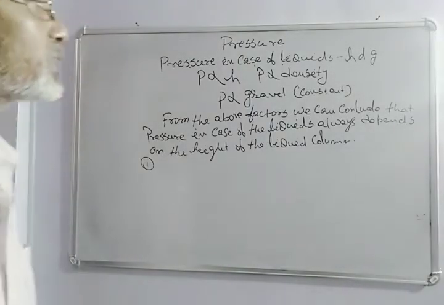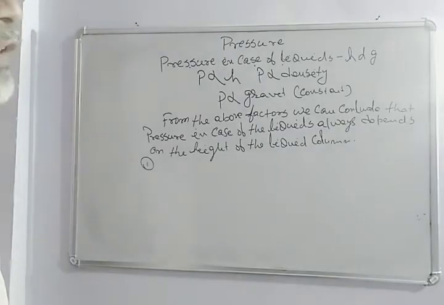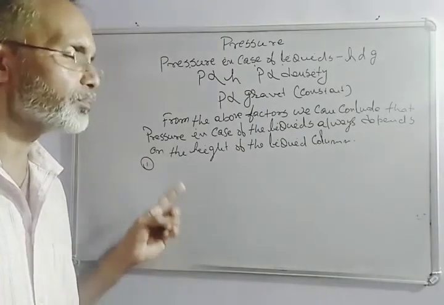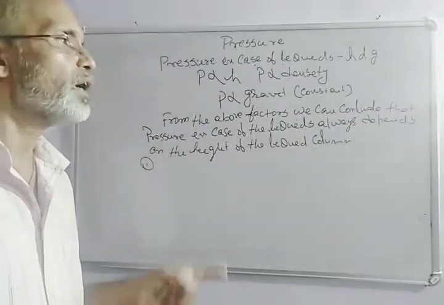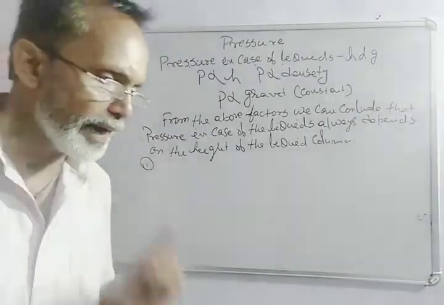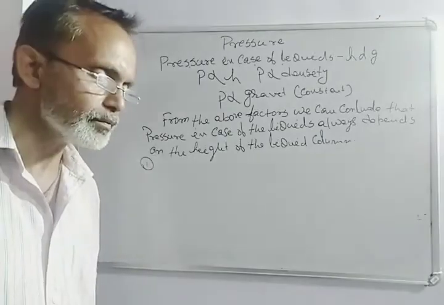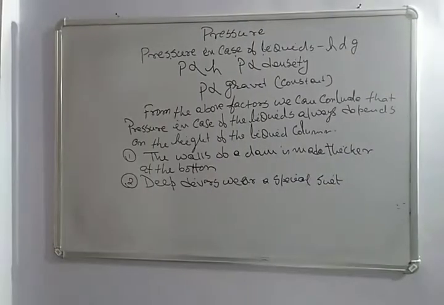So this is an example which shows that water pressure in case of liquids always depends on the height of the water. The walls of a dam are made thicker at the bottom, because at the bottom level of the dam, the depth of the water rises.